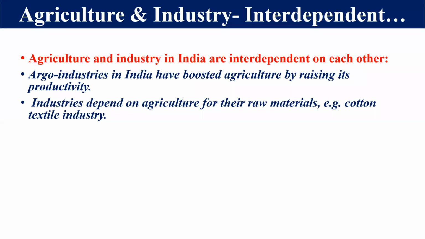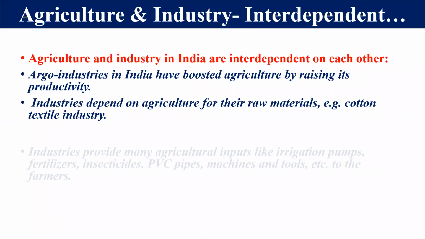At the same time, if we think about the sugar industry, sugarcane is a raw material for the industry, and sugarcane is a product of agriculture. So there are many industries which depend on agriculture for their raw material, right? These two points are clear to all of you: how agriculture depends on industry and how industry depends on agriculture, right?